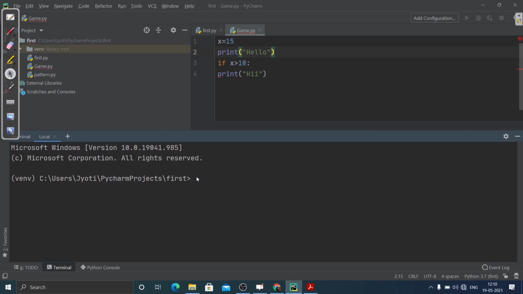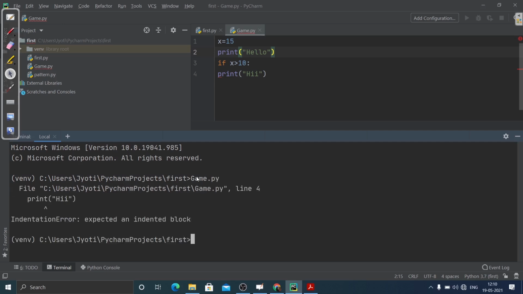Now let's see whether this code will get executed or not. So let's check. The file name is game.py. You can see even the first line is not getting executed. Why? Because there is a syntax error here, which is an indentation error. There is no scope defined here, or you can say there is no space that will define the scope. That's why the execution has not started. So in a syntax error the execution of the code doesn't happen.